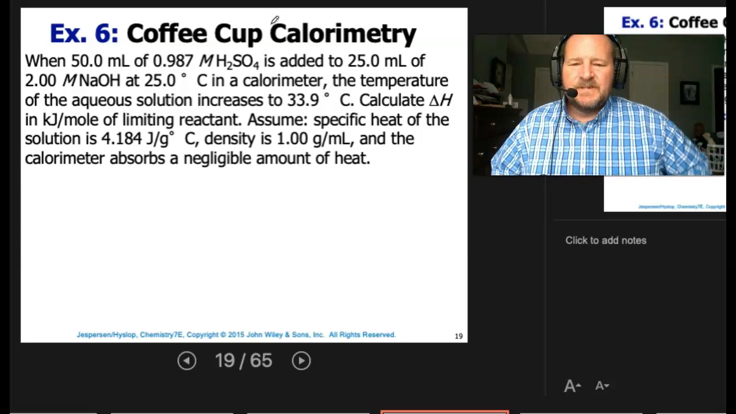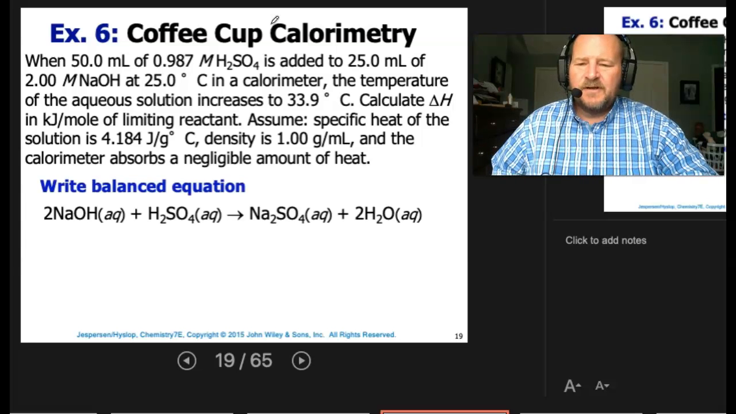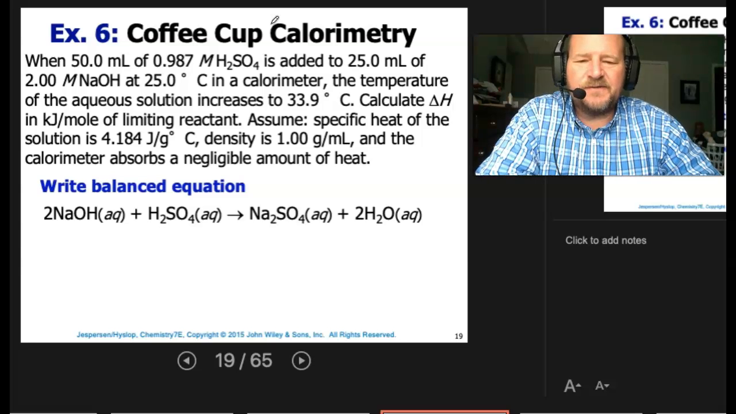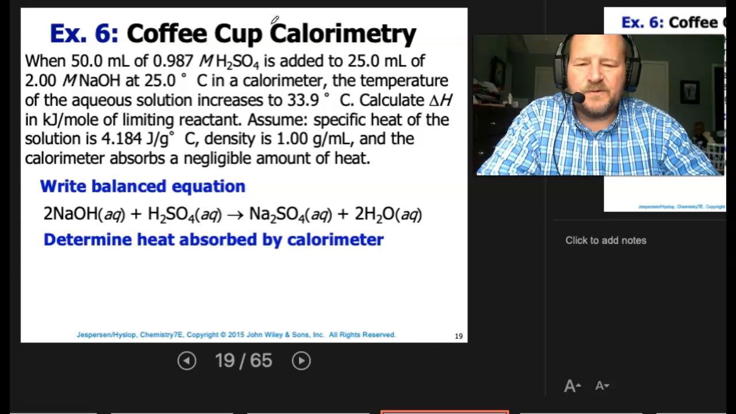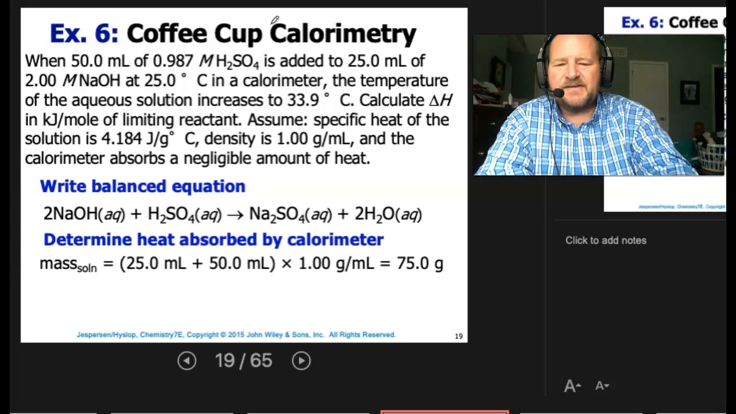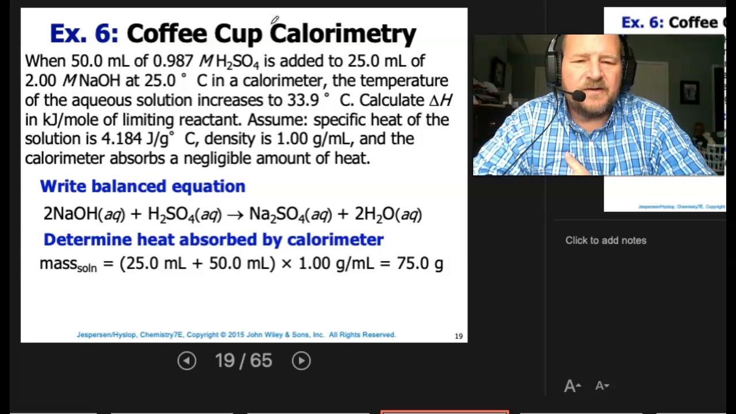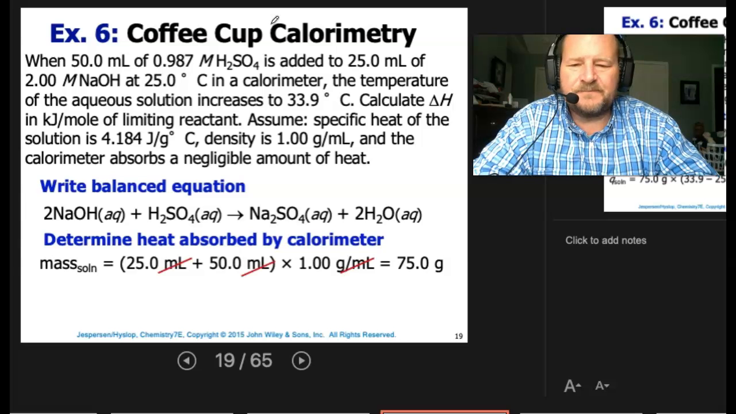All right, so again, the first thing we'll do is write a balanced equation. So we have 2 NaOH plus H2SO4 goes to Na2SO4 plus 2 water. Now determine the heat absorbed by the calorimeter. So the mass of the solution would be 25 milliliters plus 50 milliliters. Again, we're assuming that it's 1 gram per milliliter, so that's going to be 75 grams.